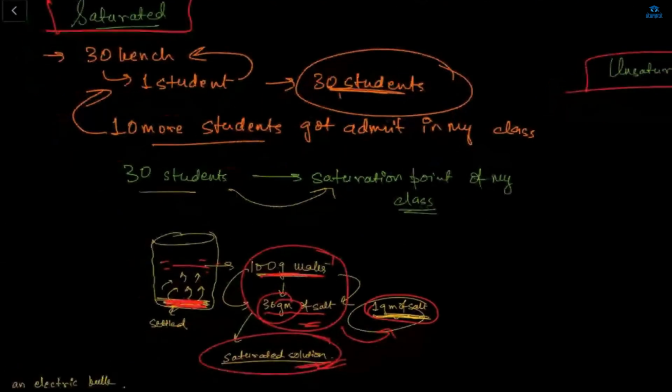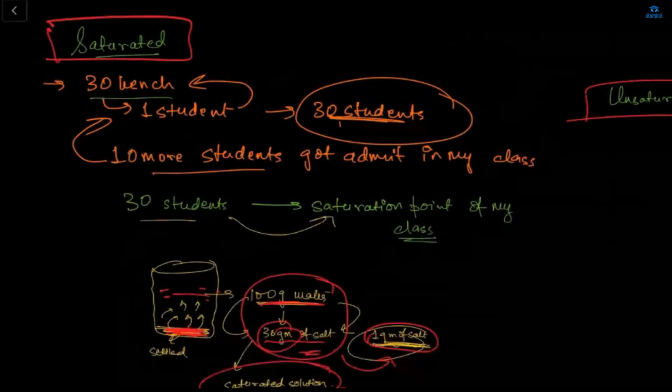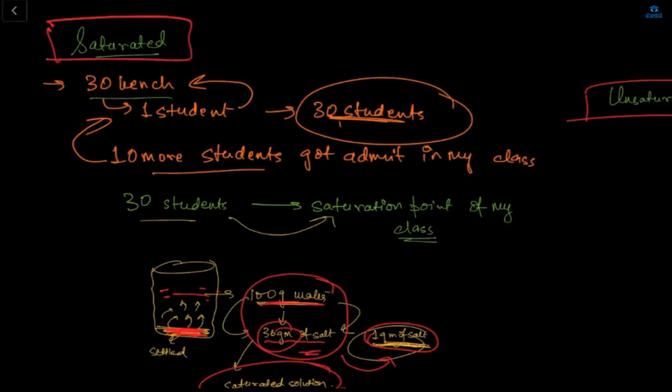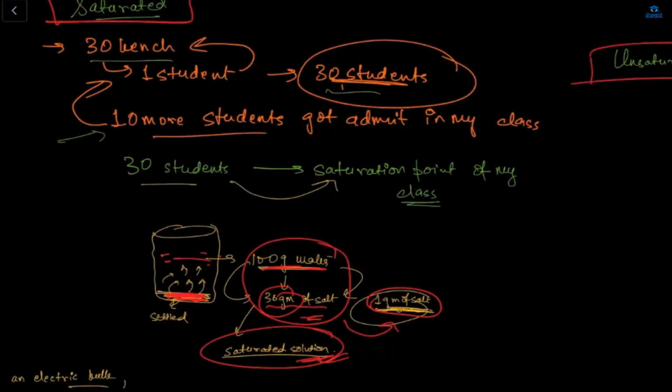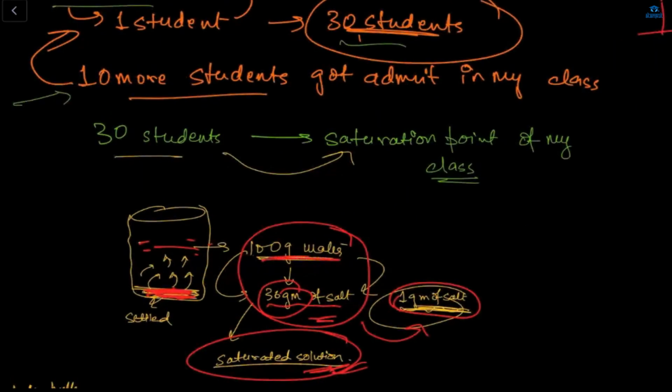So what is saturation? That day I took this example, right? Sugar and water, salt and water, and this also the student example. If only one student can sit on each bench, and I have a total of 30 benches, then only 30 students can sit. So what if 10 more students got admitted into my class? Then we won't be able to admit these 10 more students, because the saturation point of my class is 30, right?